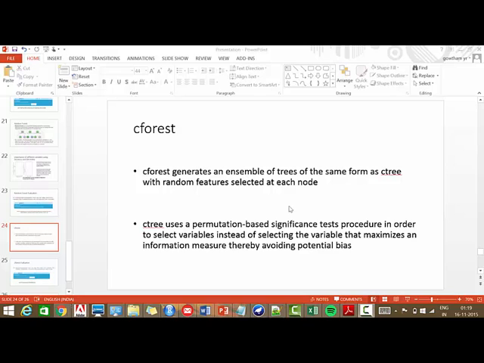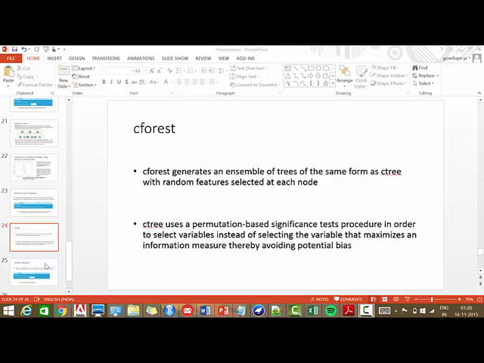Before proceeding further, let's see what C-Forest is. C-Forest generates an ensemble of trees of the same form as C-Tree, with random features selected at each node. C-Tree uses a permutation-based significance test procedure in order to select variables instead of selecting the variables that maximize an information measure, thereby avoiding the potential bias which is present in normal decision trees.